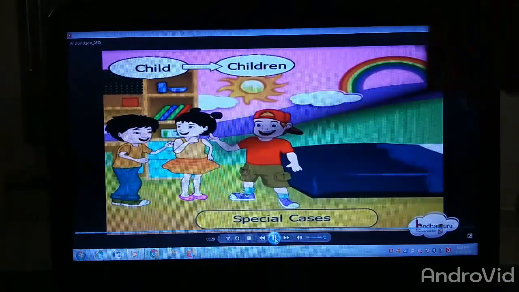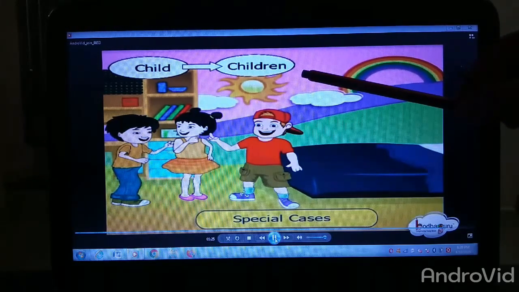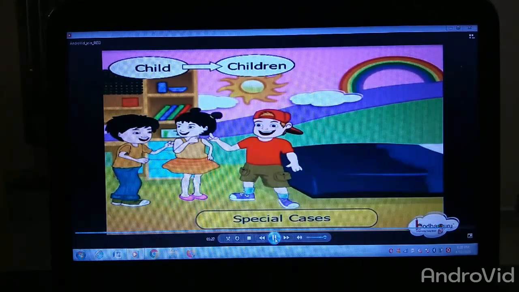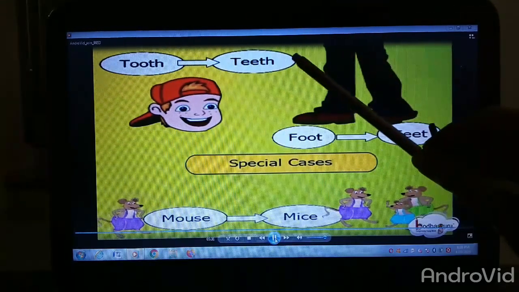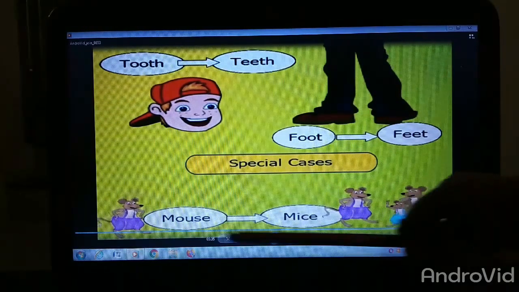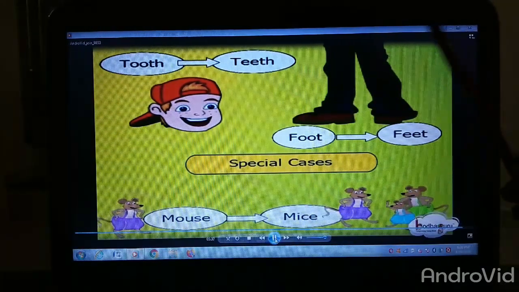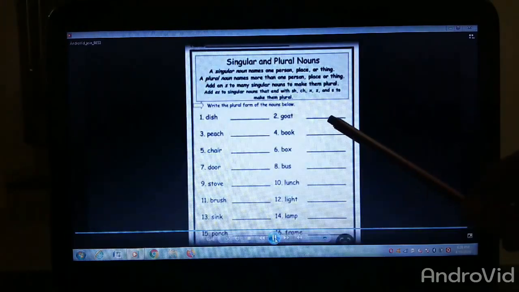So some special cases are also there, like child, which changes into children. We don't write childs or childes. For example, one more example: tooth becomes teeth, foot becomes feet, mouse becomes mice. There are some special words. You have to remember these types of words.